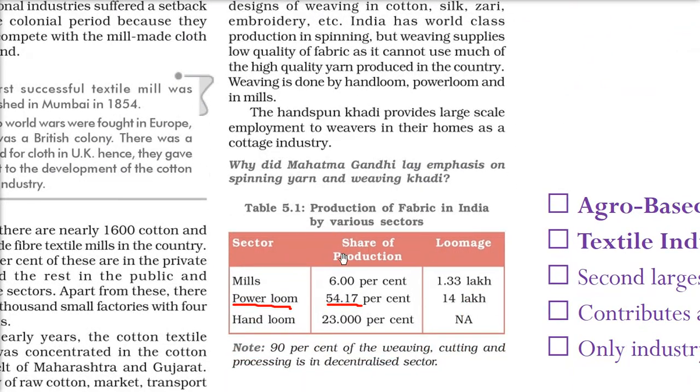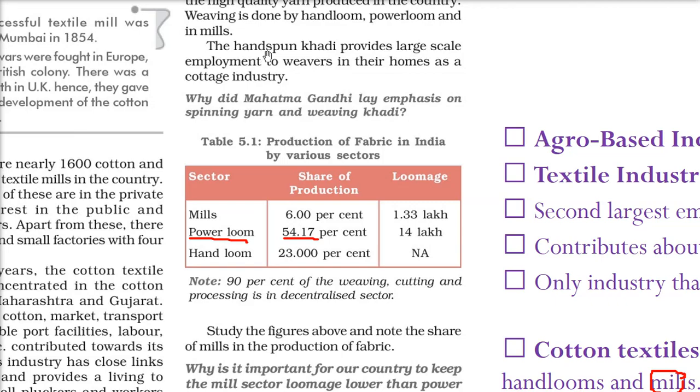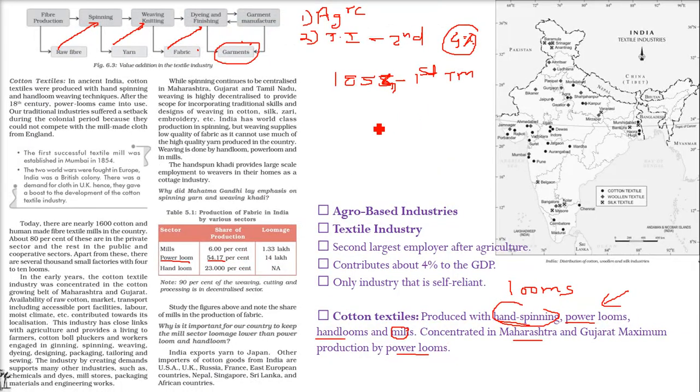Now coming to one more aspect, which is hand spun. This hand spun khadi was made famous by Mahatma Gandhi. It was already there, but hand spun khadi also provides large scale employment to weavers, mainly people who are working in their homes, in their cottage industry. India has the second largest installed capacity of spindles after China.